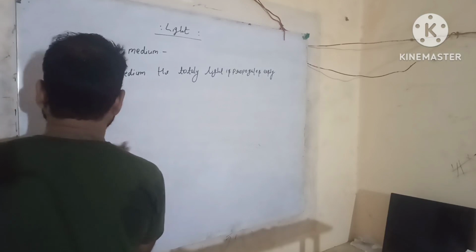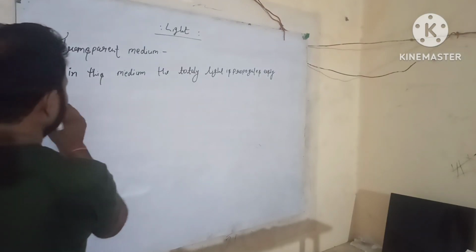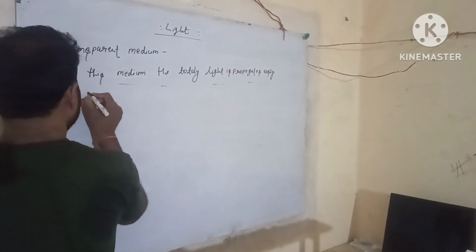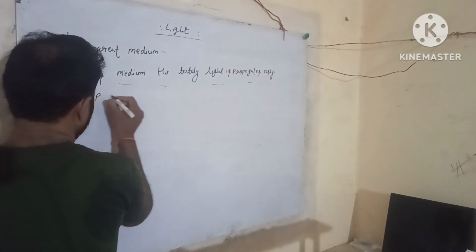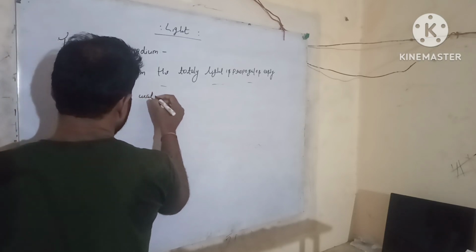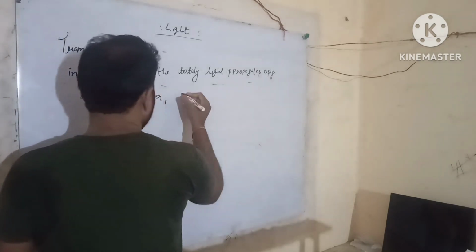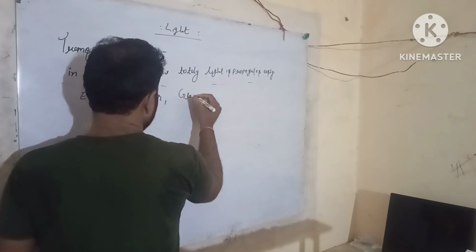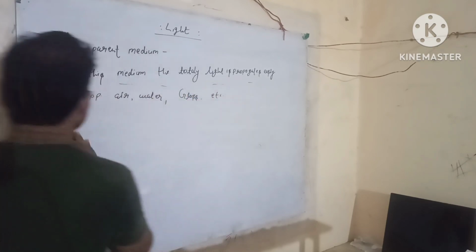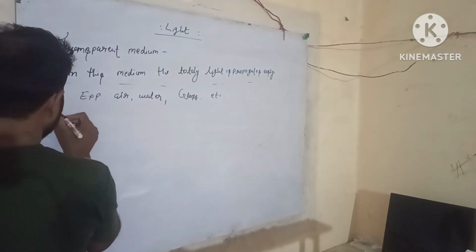For example, air, water, glass. And next one, translucent medium.